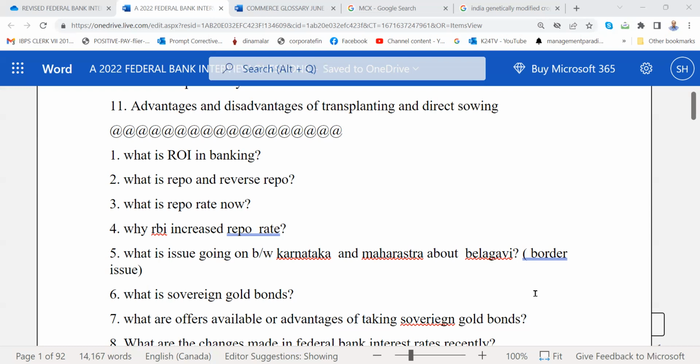They can get the same quantity of gold that they have pledged. Supposing you buy 40 grams, you will get 40 grams of gold in the form of money, and with that you can buy 40 grams of gold again. All these years you have been getting 2.5% interest. Okay, sir. Very good.